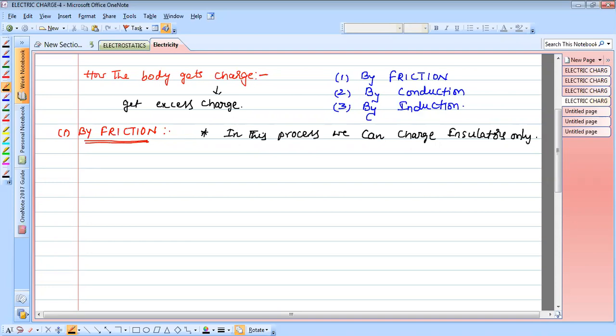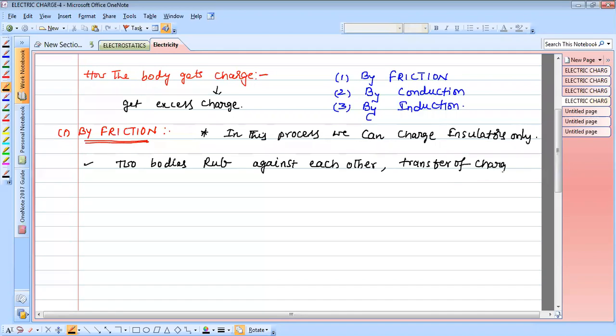Now, how can you charge the body in the frictional process? The two bodies rub against each other, and there is a transfer of charges, that is nothing but electrons.